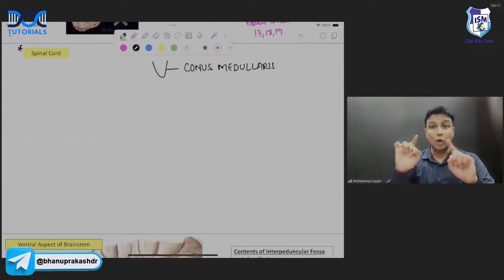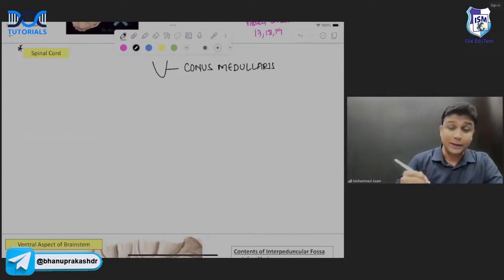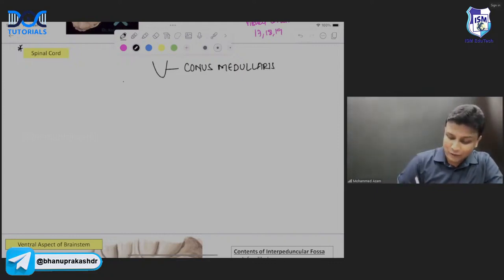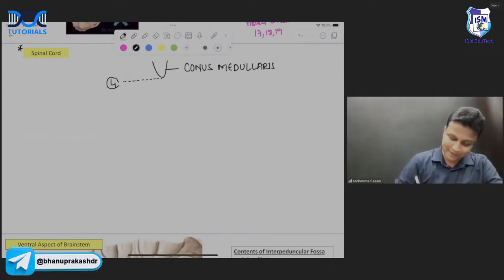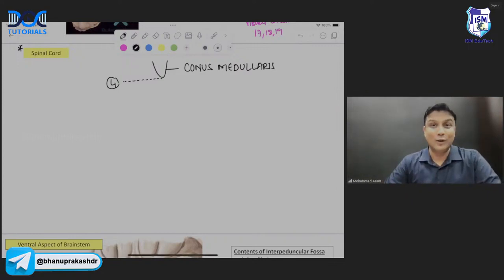Spinal cord ends in a cone-shaped structure, conus medullaris. And I just told you where the spinal cord ends. It is ending at the level of L1. Then after L1, what do you have? In the remaining lumbar, sacral, and coccyx, up to the coccyx, what do you have there?